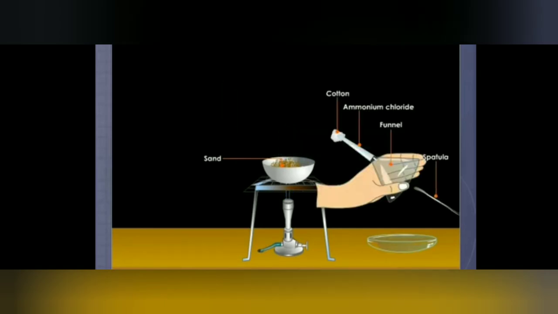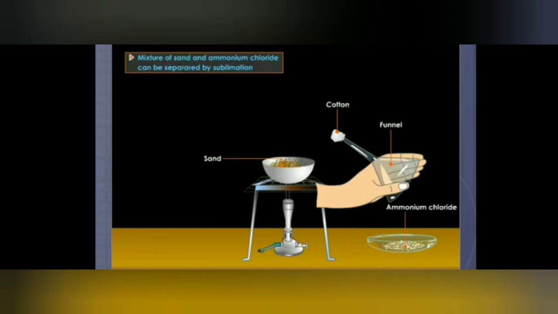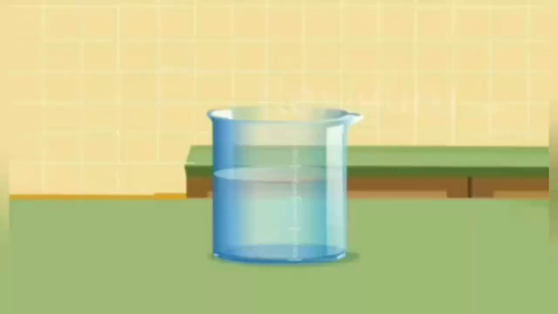To obtain ammonium chloride, we can scrape it from the inner walls of the funnel with the help of a spatula. Thus, a mixture of sand and ammonium chloride can be separated by sublimation. Then next we have dissolving. It is also a physical change.